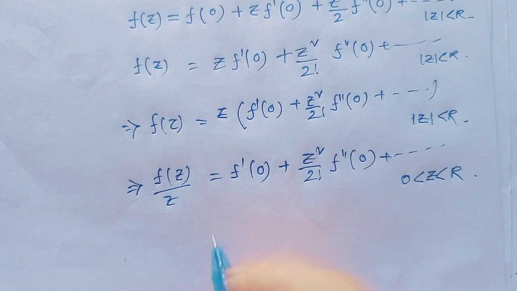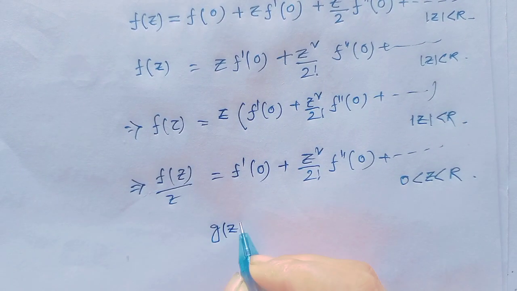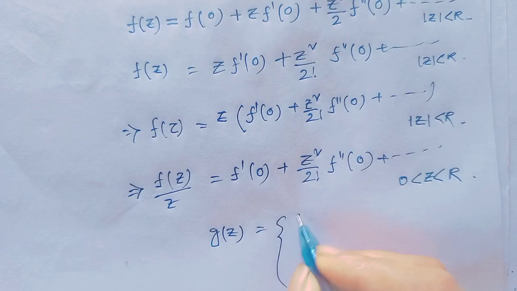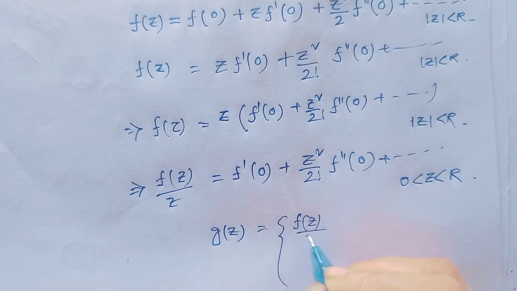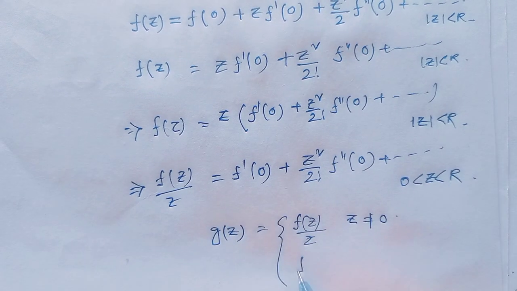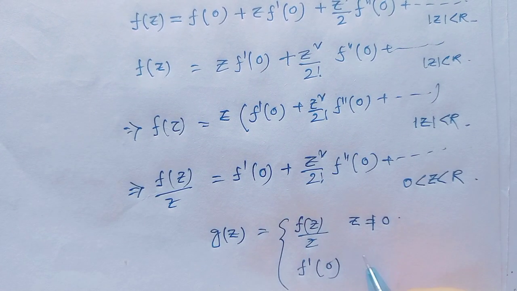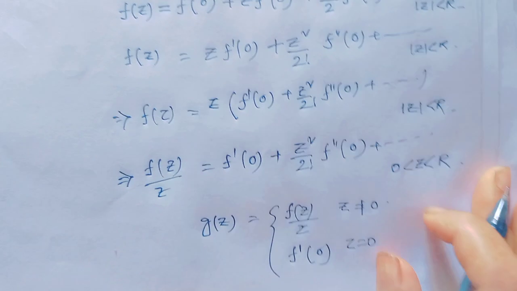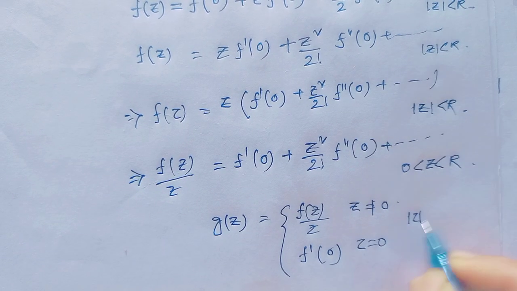Now consider a new function g(z) equal to f(z)/z when z is not equal to 0, and f'(0) when z equal to 0. And this is true for |z| < r.